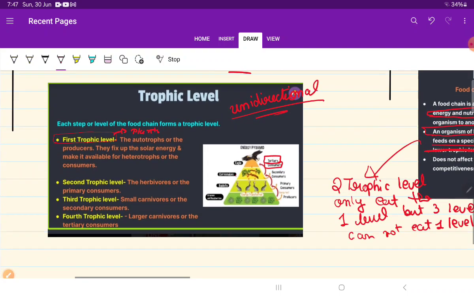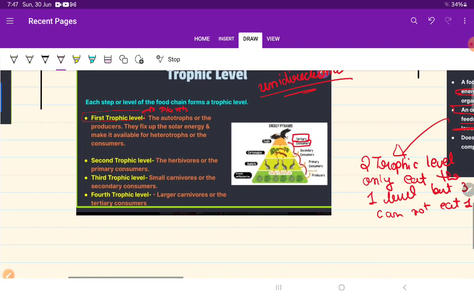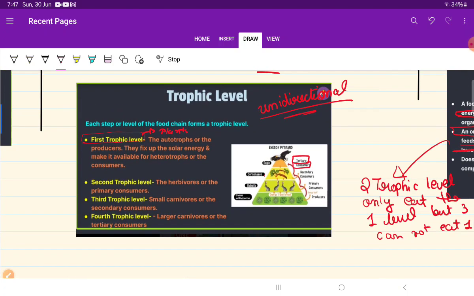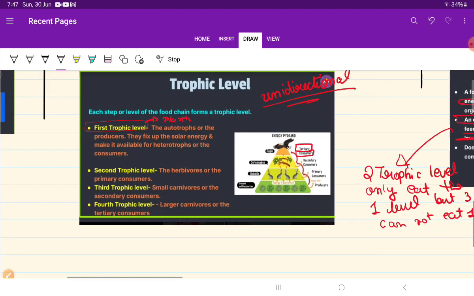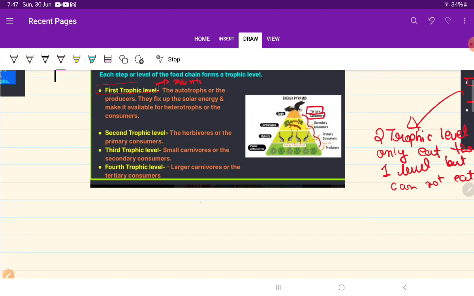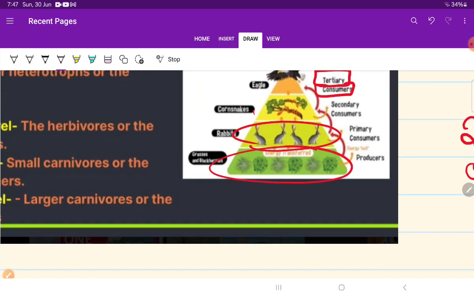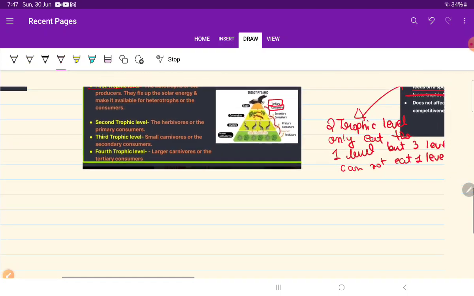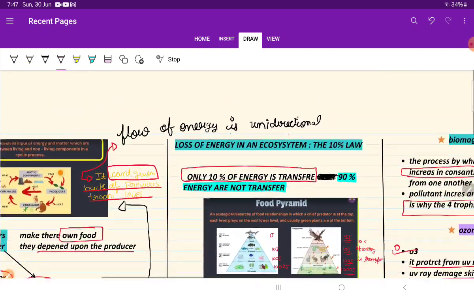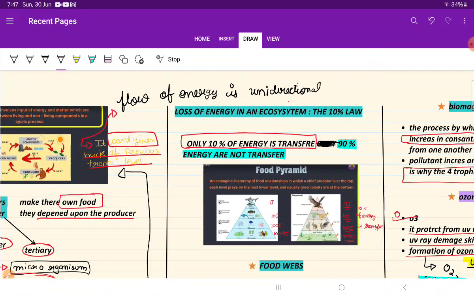Okay, trophic level is unidirectional, it is not cyclic. Food chain is cyclic, but trophic level is unidirectional. It cannot reverse back. That means one animal, for example, rabbit eats plants, but plant cannot eat rabbit. That's the difference. You have to differentiate by your own self, and you have to remember that.